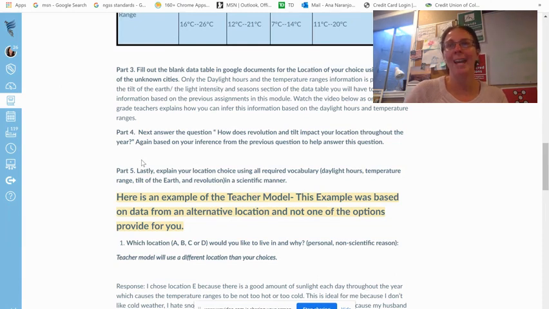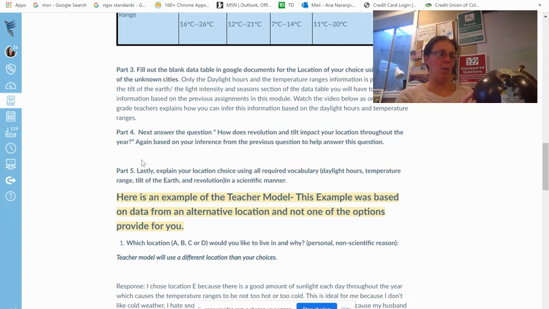You're going to analyze the amount of light and the temperatures. And based on that, you're going to infer and write about whether you think it is tilted away, meaning that it is away from the sun.